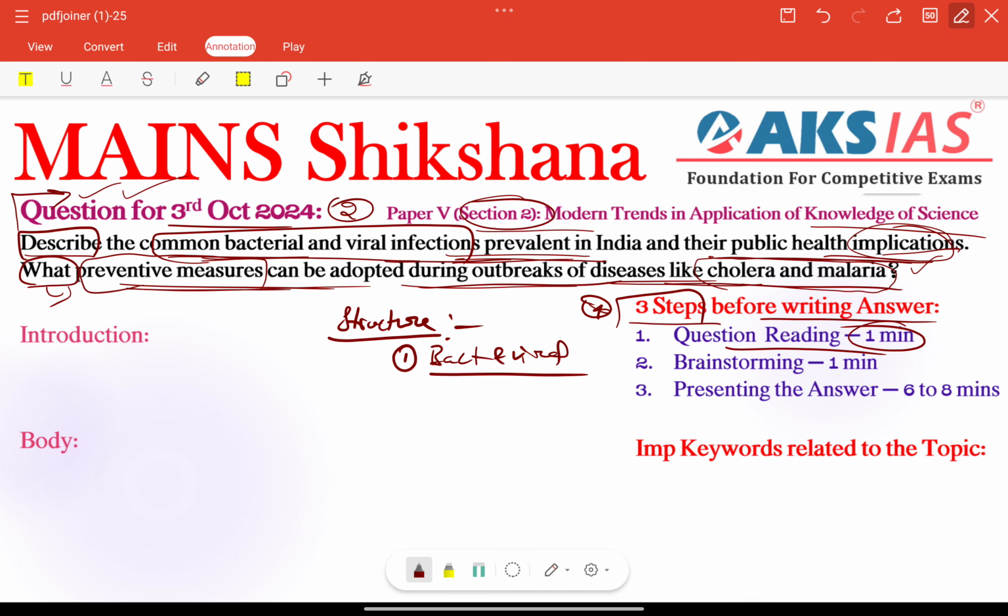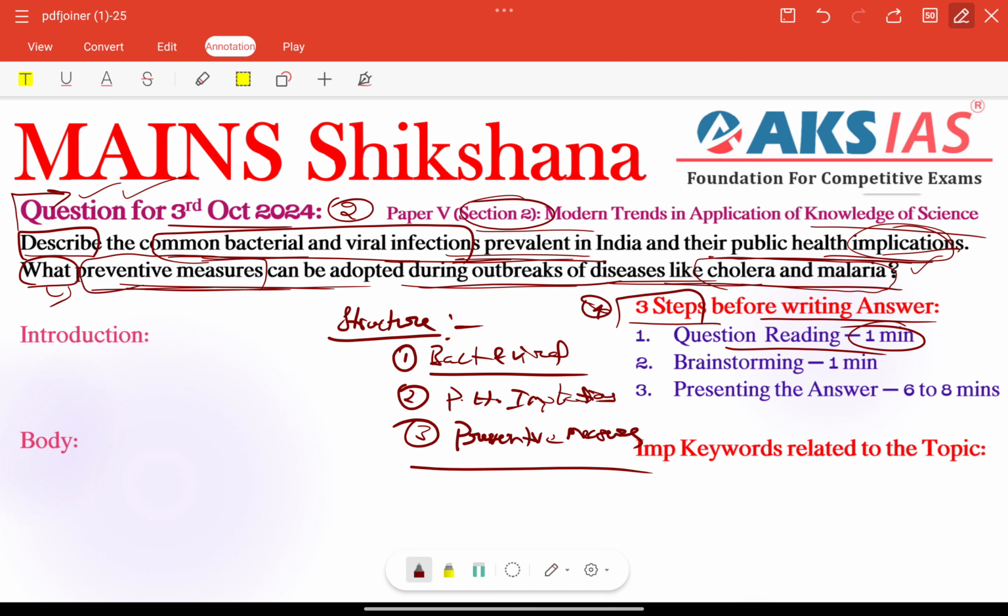Next important thing is we can provide some information regarding public health implications especially, right? Implications are also very important according to the demand of the question, right? Next, preventive measures are also given, right?